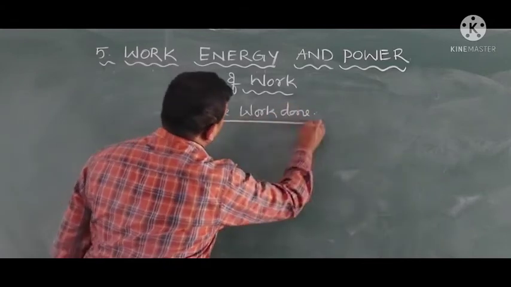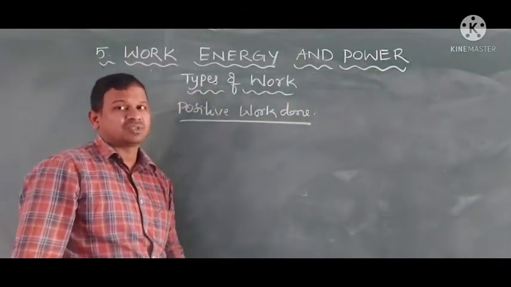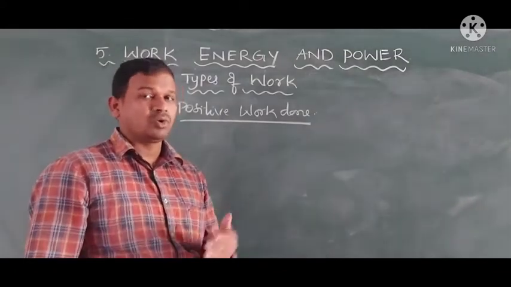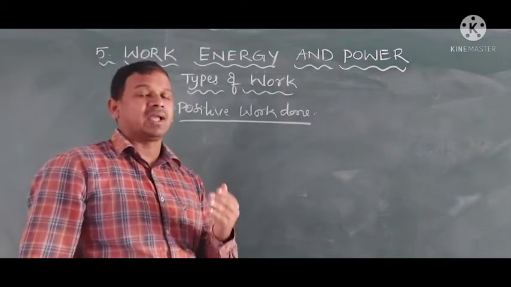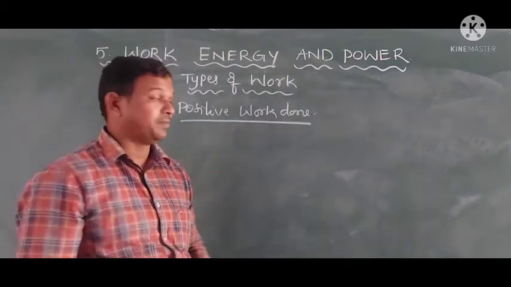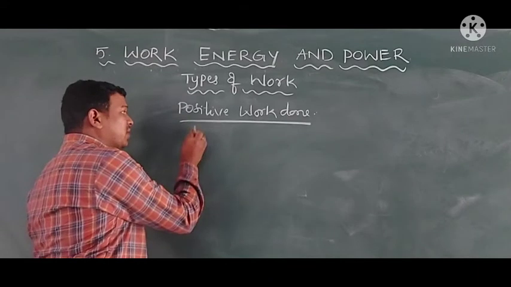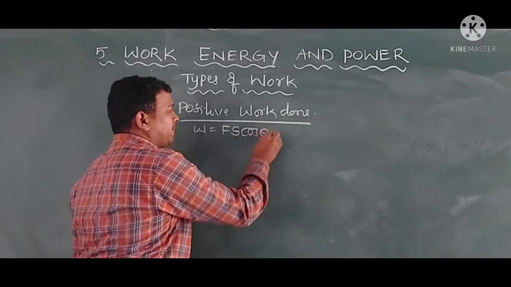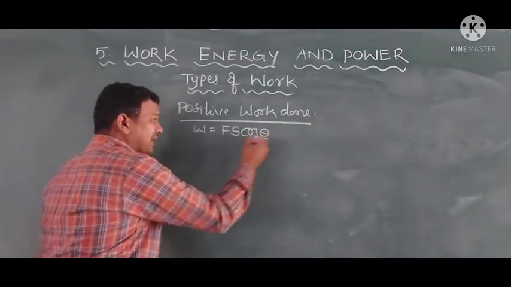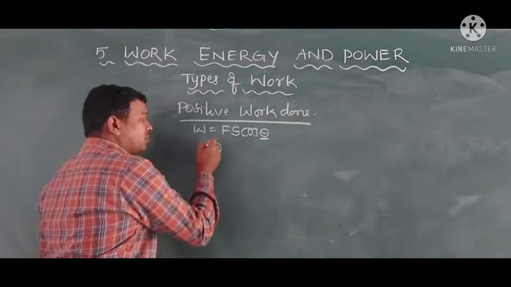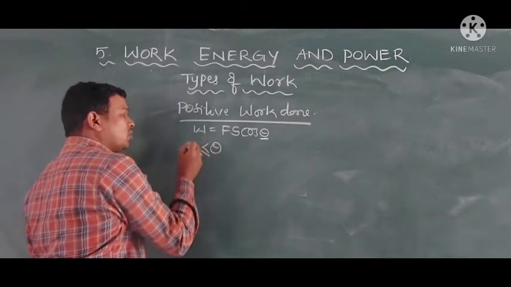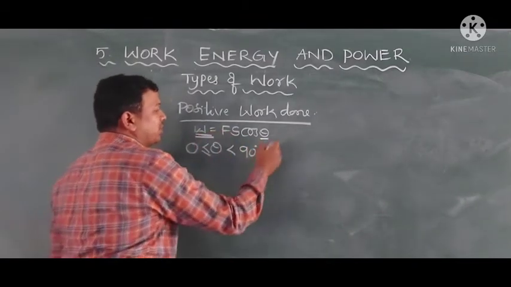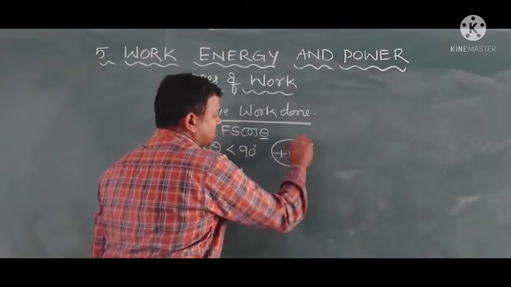As we discussed, when the force acts on the body obliquely, with the angle from 0 to less than 90, it is said to be positive work done. The work done formula is W equals Fs cos theta. If this theta value is from 0 to less than 90 degrees, then the work done values will come out positive.